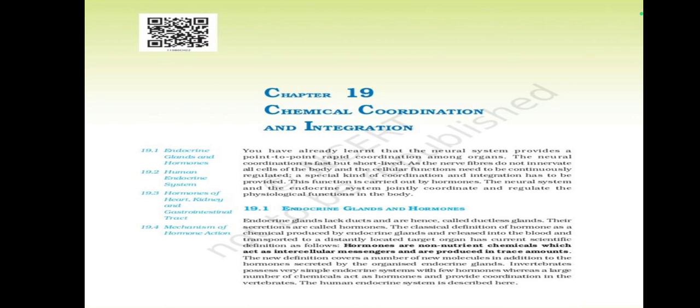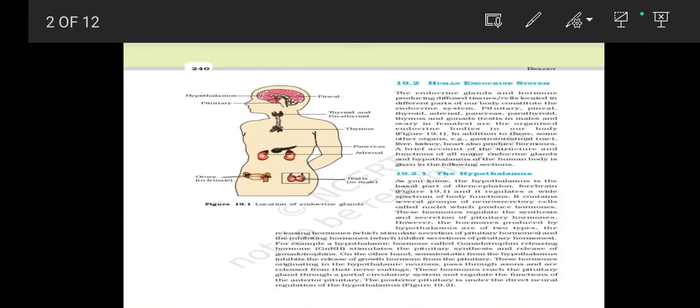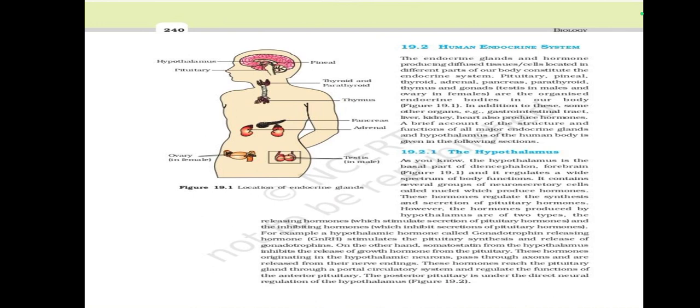Invertebrates possess a very simple endocrine system with few hormones, whereas a large number of chemicals act as hormones and provide coordination in the vertebrates. The human endocrine system is described here. Human endocrine system. The endocrine glands and hormone-producing diffused tissue cells located in different parts of our body constitute the endocrine system.